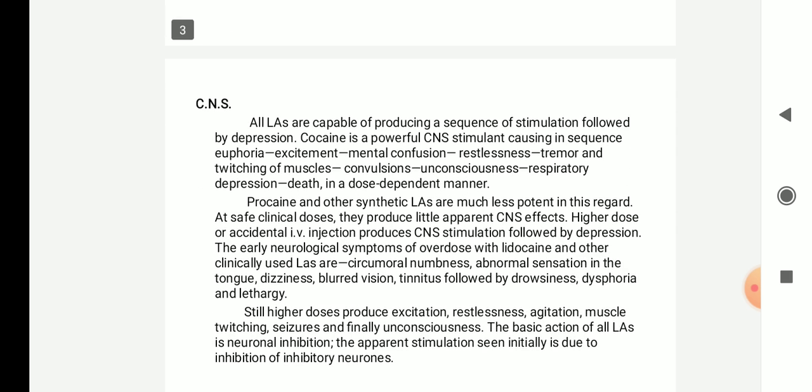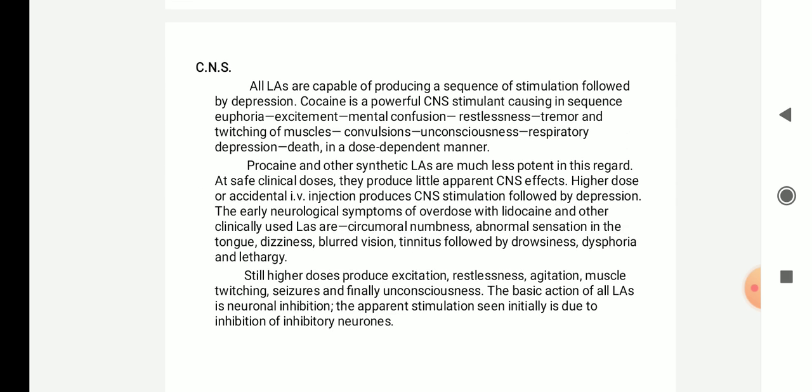Next, in the CNS, all local anesthetics are capable of producing a sequence of stimulation followed by depression. Initially they will produce stimulation, which is followed by depression. Cocaine is a powerful CNS stimulant, causing in sequence euphoria, which means a state of well-being, a pleasure feeling, and then excitement, then mental confusion, then restlessness. The person will be restless.